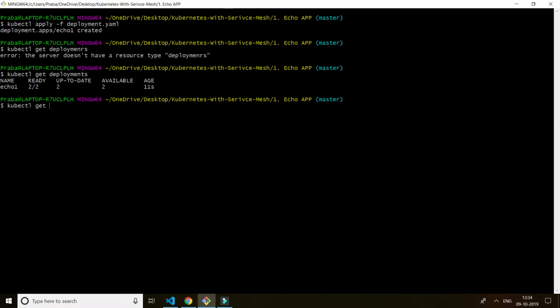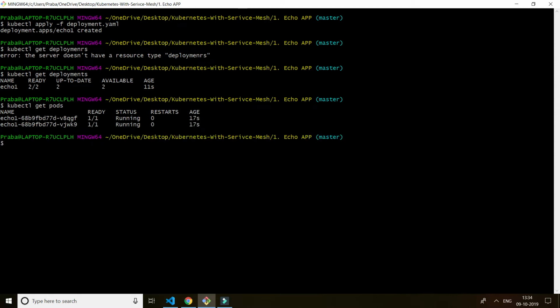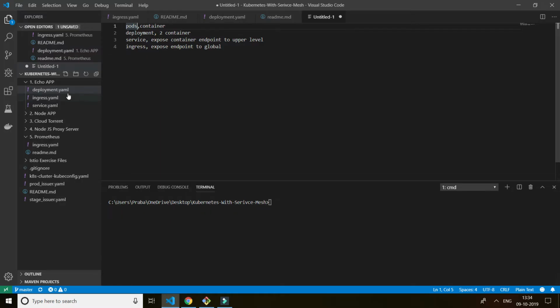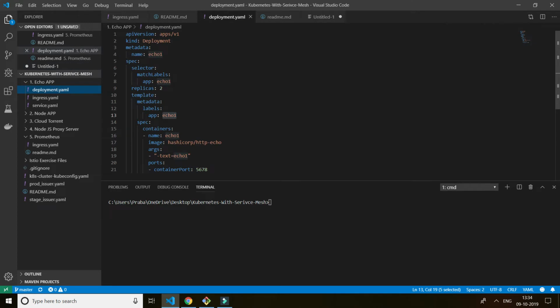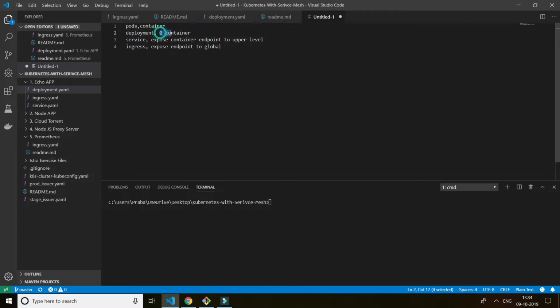You can even see the pods. I told you, right? Pods. Okay, two pods are running. Echo, two containers are running. In this configuration I put the replica as two, so two pods will be running. So two containers, right? That's two containers running in one deployment. Next I'm going to run the service.